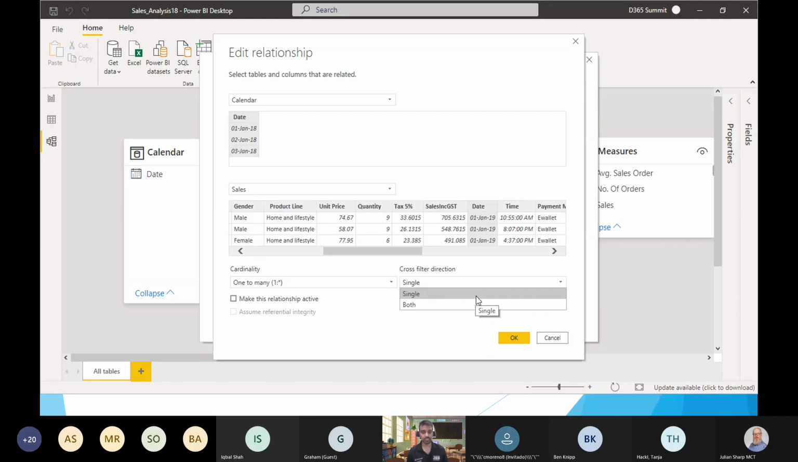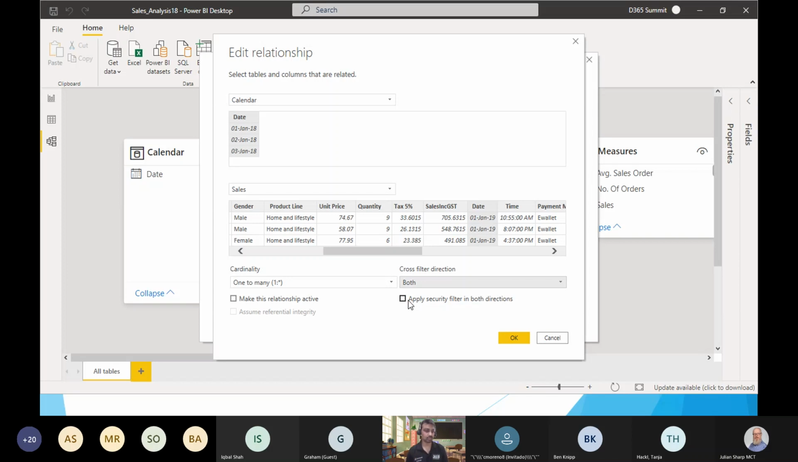Either you want the relationship to serve in both directions, cross-filtering both ways. The other thing is to apply the security filter. Currently this is not available, so when you choose both, only then will this checkbox be available for you, asking: do you want the security filter?